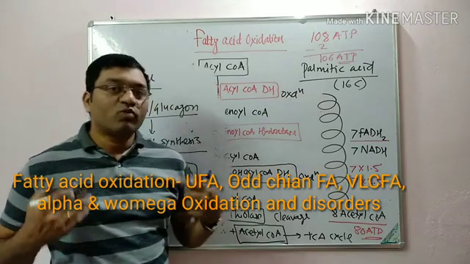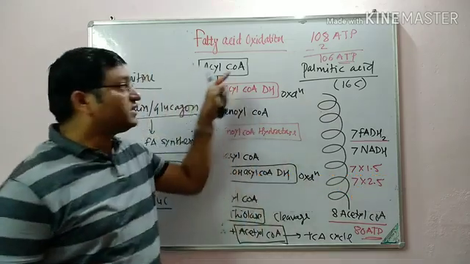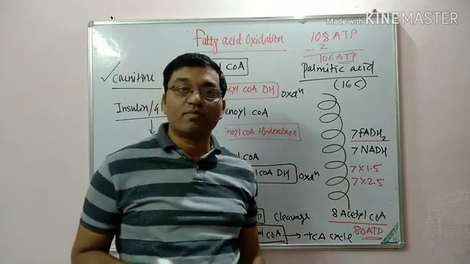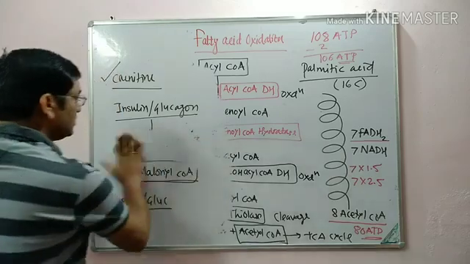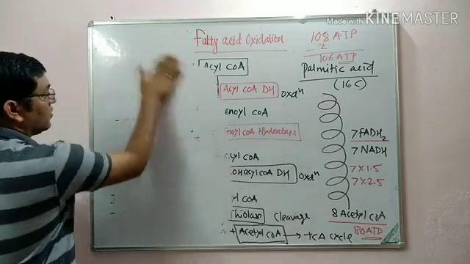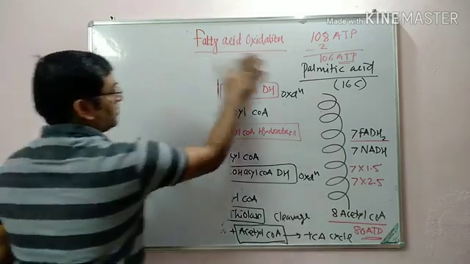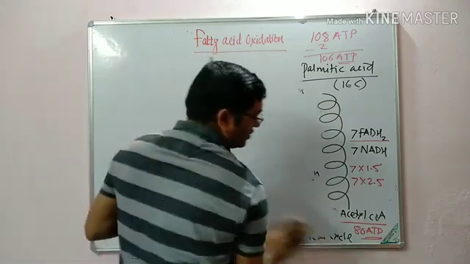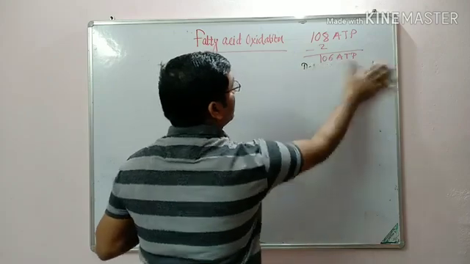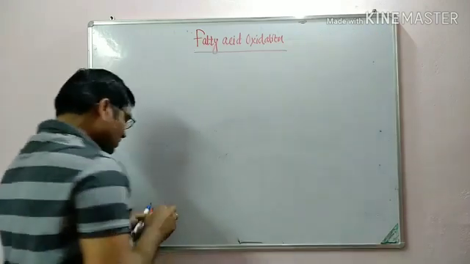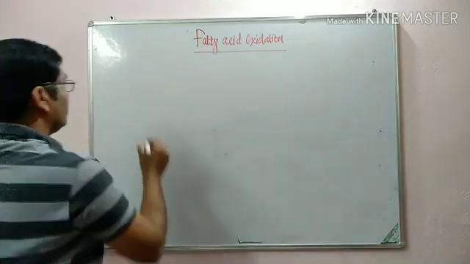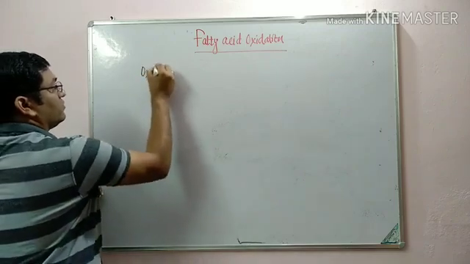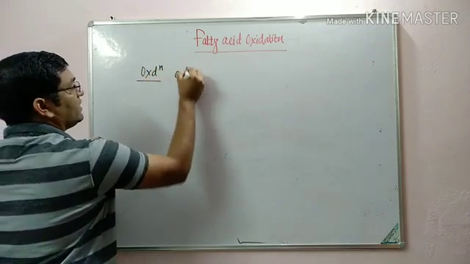Now coming to some important disorders of fatty acid oxidation and some other minor pathways in the fatty acid oxidation. We already discussed the important location of these minor pathways. Coming to the oxidation of odd chain fatty acids.